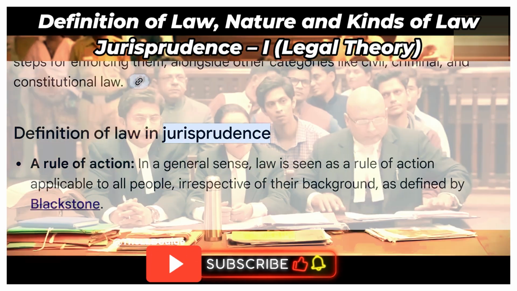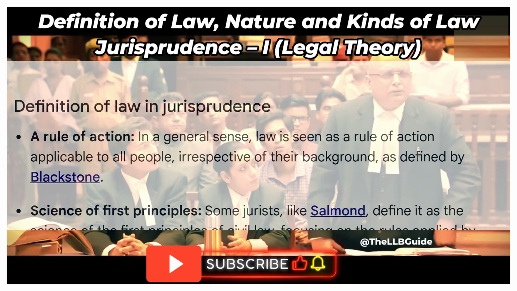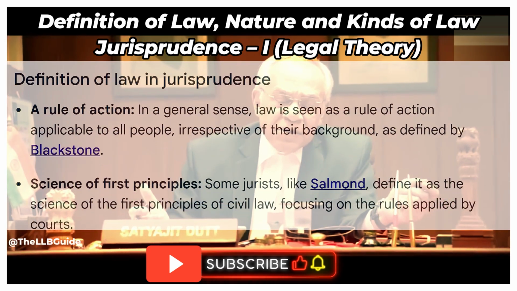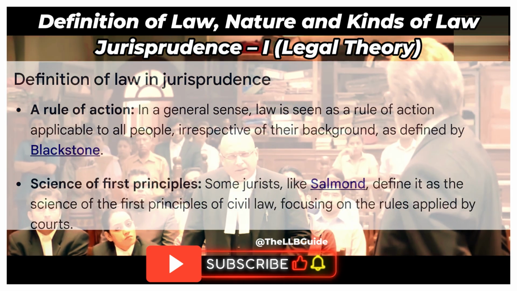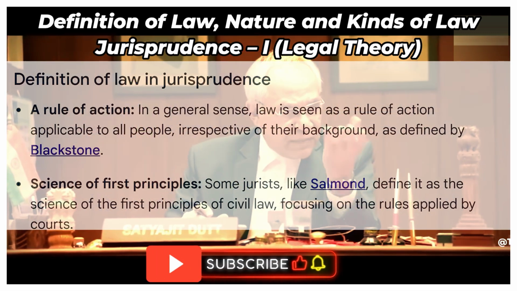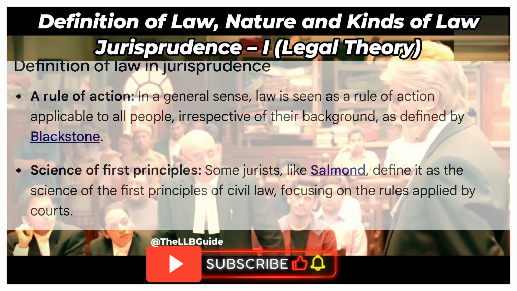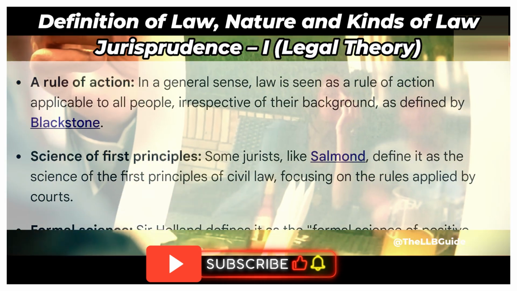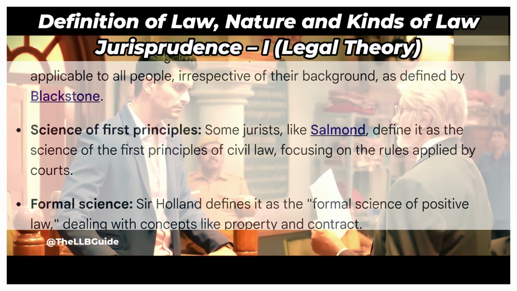Definition of law in jurisprudence. 1. Formal science. Sir Holland defines it as the formal science of positive law, dealing with concepts like property and contract. 2. Science of justice. Others, like Beale, define it as the science of justice.